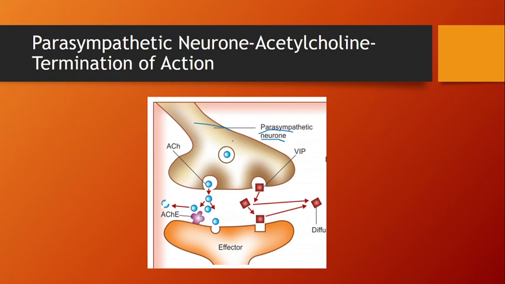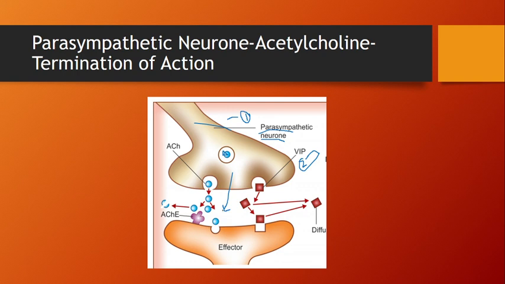So acetylcholine is stored in the synaptic vesicles. All the steps are the same. First, the impulse conduction. Second step is the entry of calcium ion, which causes the vesicle membrane to fuse, and all the content is poured into the synaptic cleft. Understand? Now, very important, we will move toward the last step, called the termination of action, meaning how termination of action is carried out for the neurotransmitter.